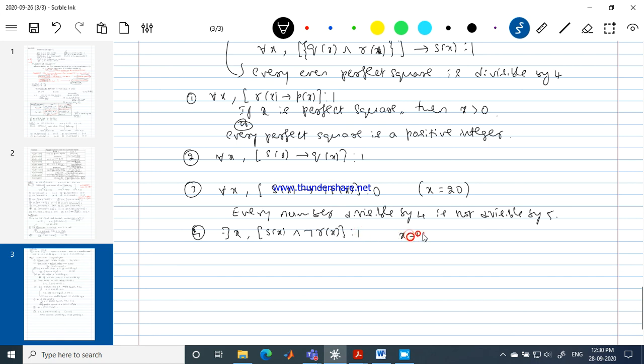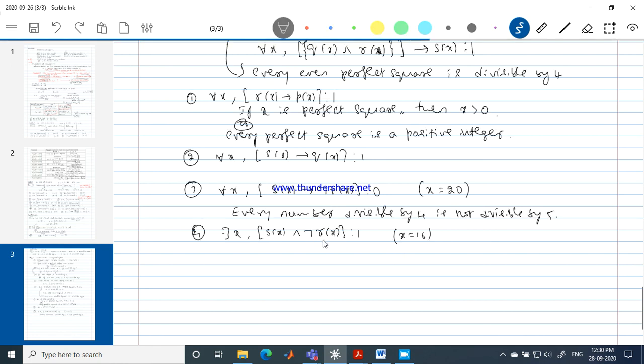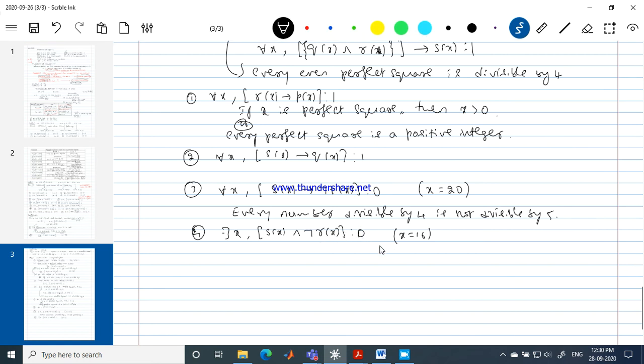x is equal to 16 or x is equal to 4 itself. So 4 is divisible by 4 and it is a perfect square. Okay, x is equal to 16, it fails, right? This is negation R of x, which means it is not a true statement. That is what we are saying. It fails. At least one of the statements is false here.